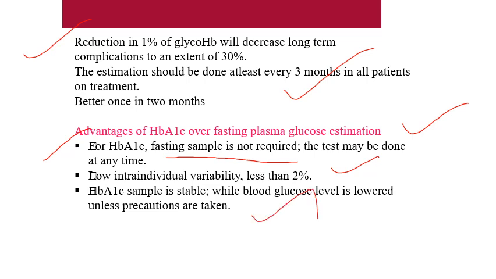We know that if the blood glucose is not collected in a fluoride bottle, we will automatically get a falsely low value when we are estimating the blood glucose.